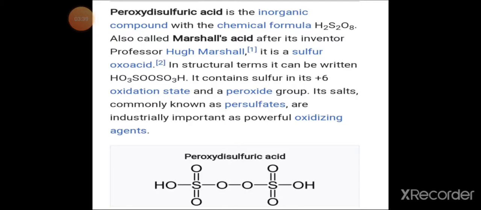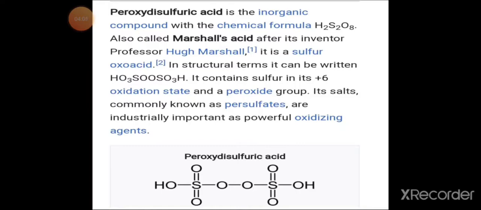Here the structure of this peroxydisulfuric acid is given. The oxidation state of sulfur is +6 and there is an O-O linkage present here. The salts of this acid are called persulfates. It is used as an oxidizing agent.